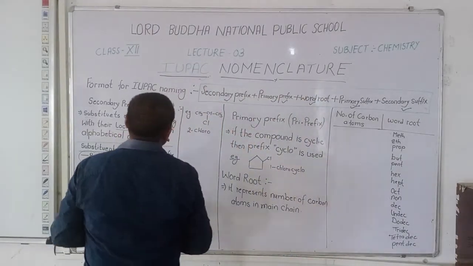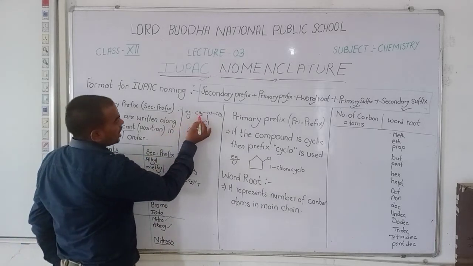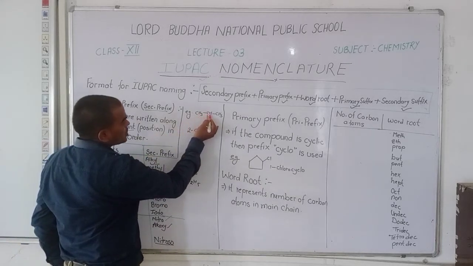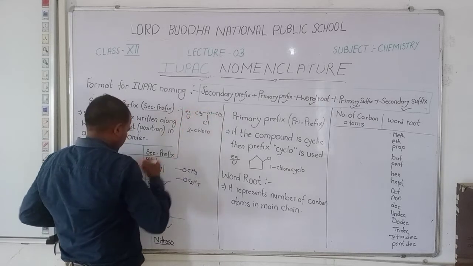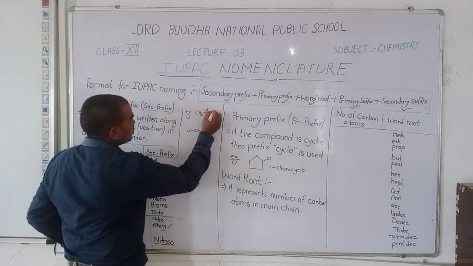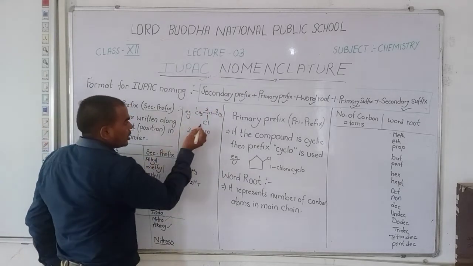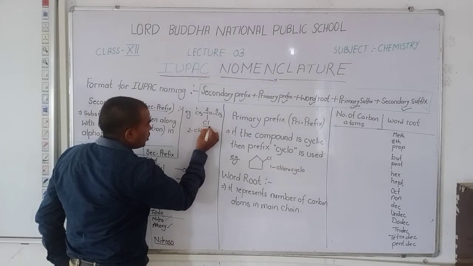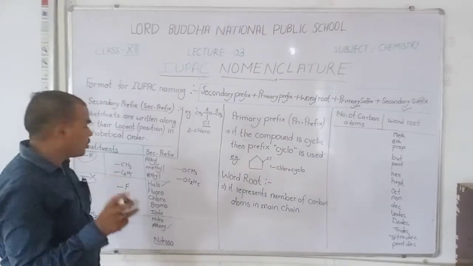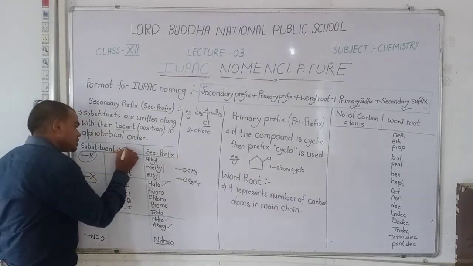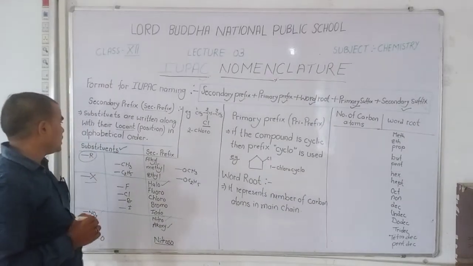For example, an example is given here: CH3, single bond, CH and CH3, numbered 1, 2, 3. At the second carbon, chloro is attached. You know that chloro is a substituent.